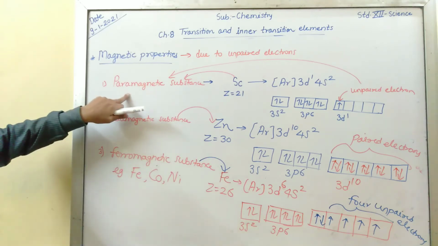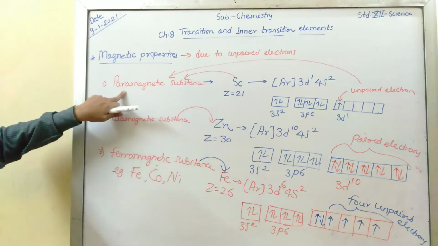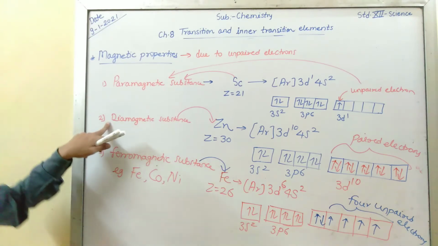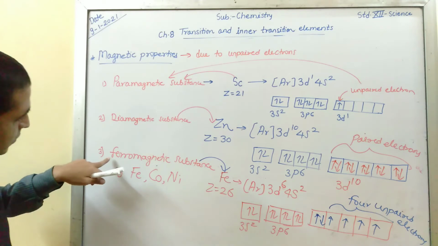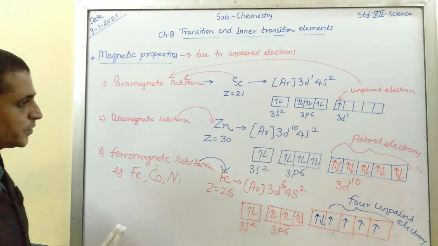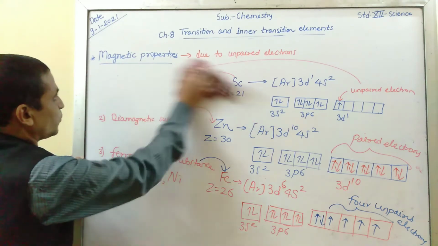The property exhibited by paramagnetic substance is called paramagnetism, the property exhibited by diamagnetic substance is called diamagnetism, and the property exhibited by ferromagnetic substance is called ferromagnetism. Now we will proceed to the next.